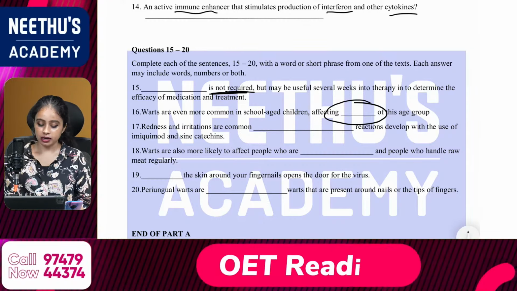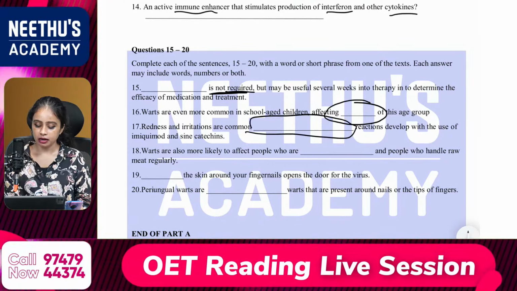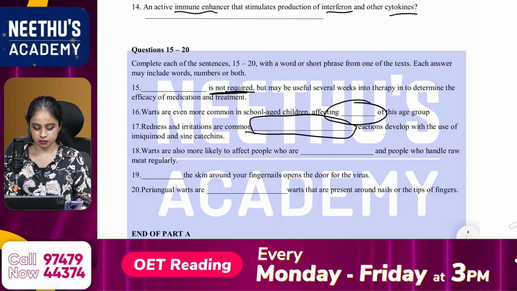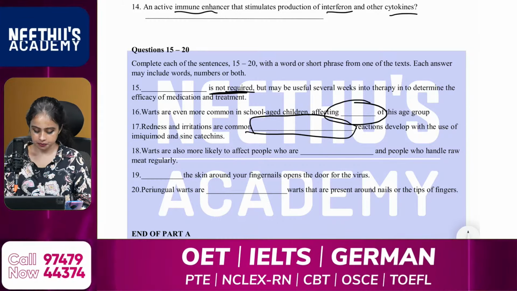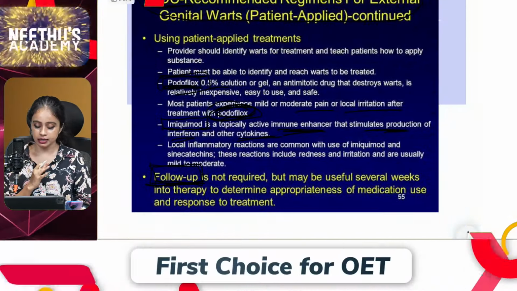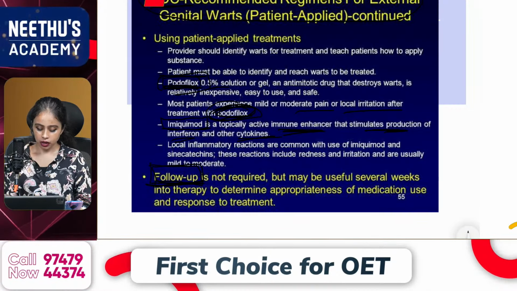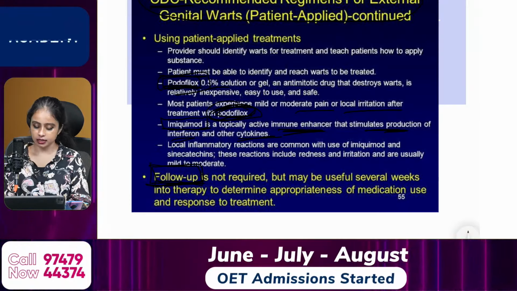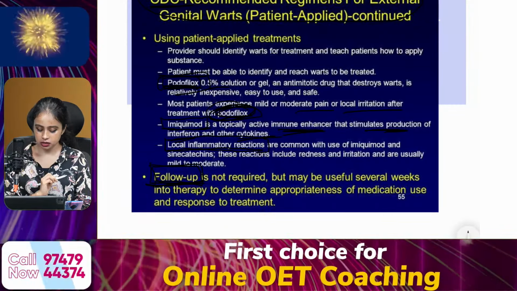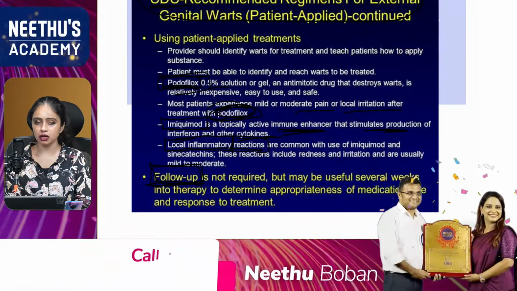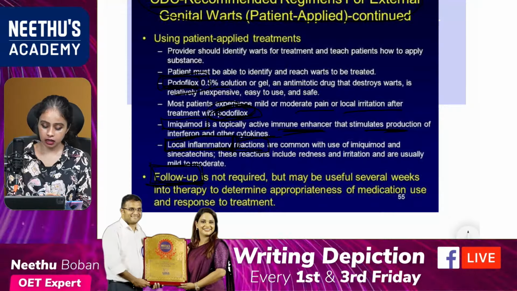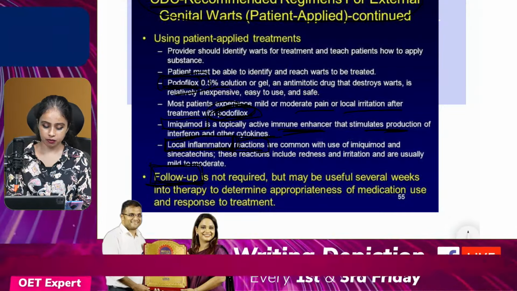Then the 17th one. Redness and irritations are more common. Dash reactions develop with use of imiquimod. Okay, so what is the correct answer here? It is again about redness and irritation, so that is again from text D. Okay, what is the answer? Any idea? It should be local inflammatory reactions. So you don't have to write the word reaction. The answer should be local inflammatory, from text D, the second last bullet point.